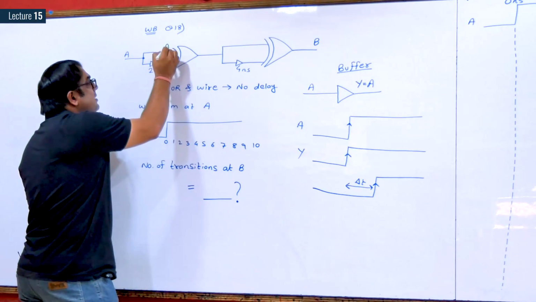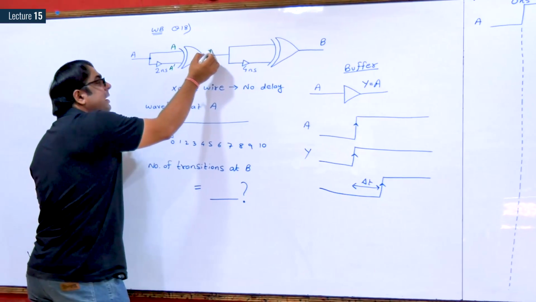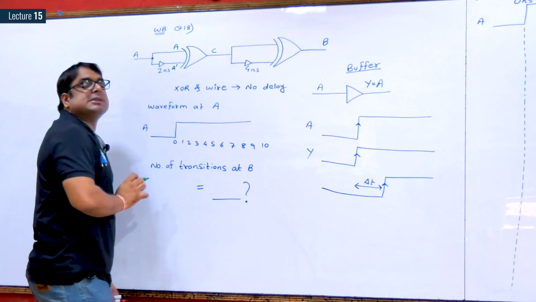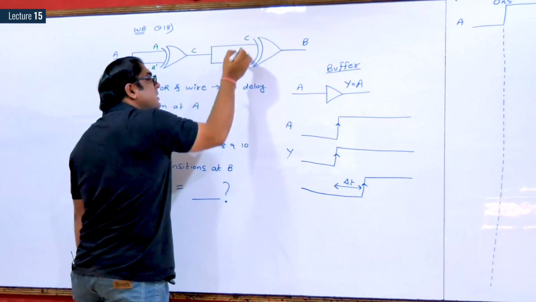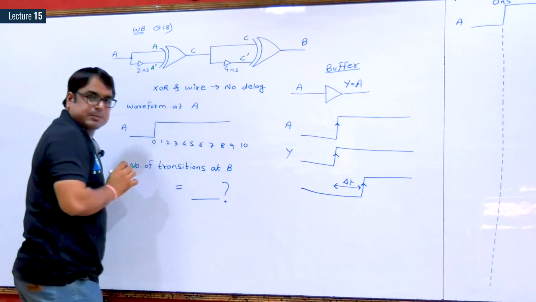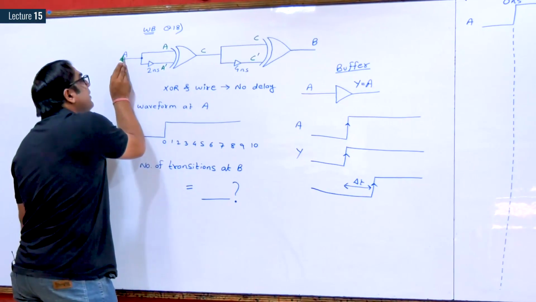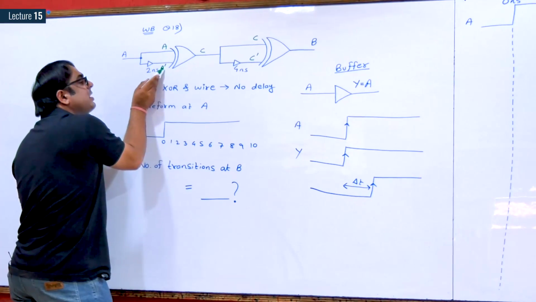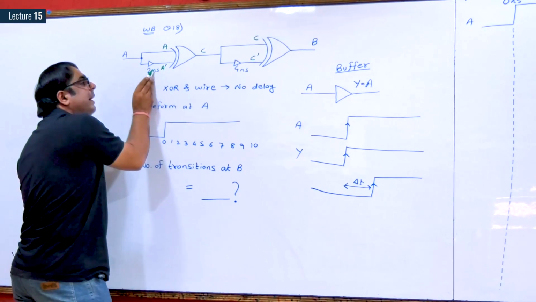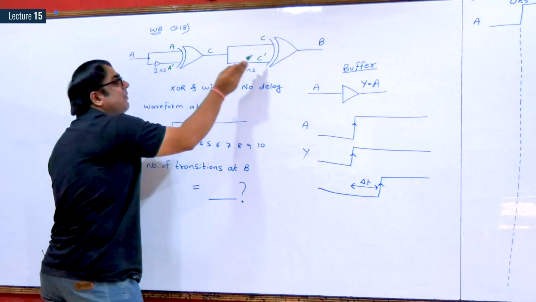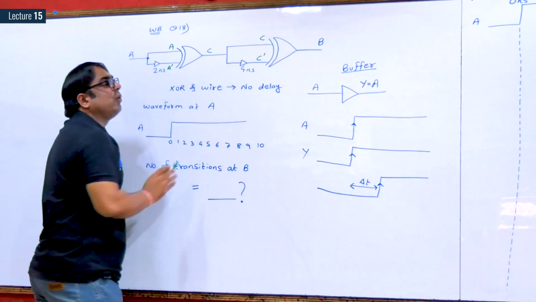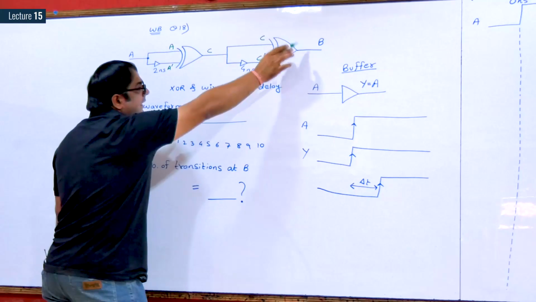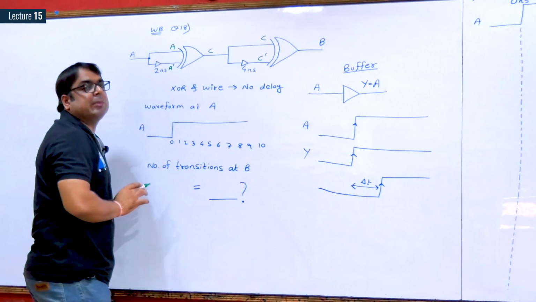So this input is A. Now let me consider the output of XOR gate is C. So again this will be waveform C and this will be C dash. What is the difference between A and A dash? A dash is the delayed version of A by 2 nanosecond. In the same way, C dash is the delayed version of C by 4 nanosecond. And finally, we will get the waveform of B.